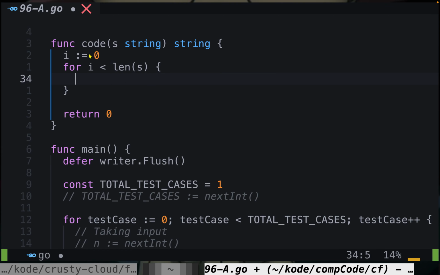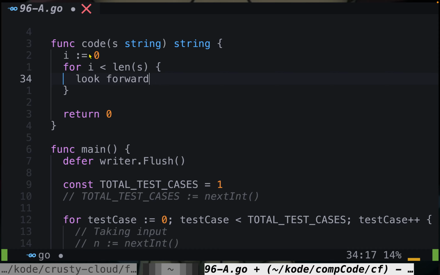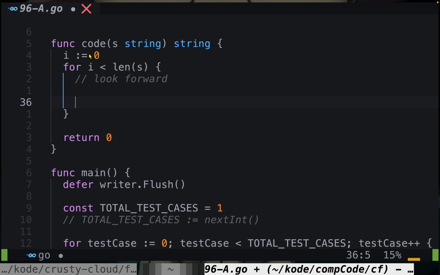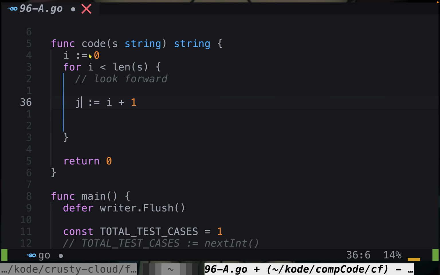Now I'm at i and I want to look forward. What do I mean by look forward? I mean how far beyond i I can go with this character. So I have a runner j variable, which starts at i.